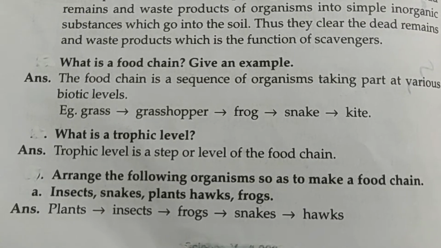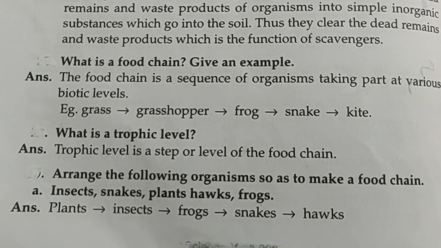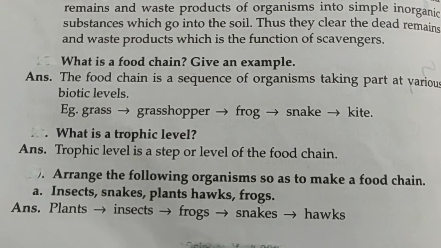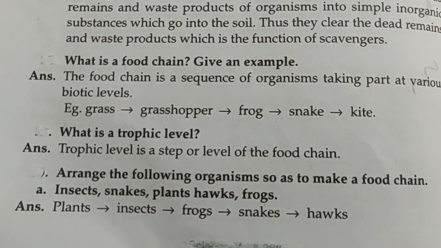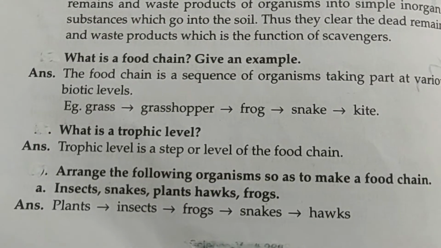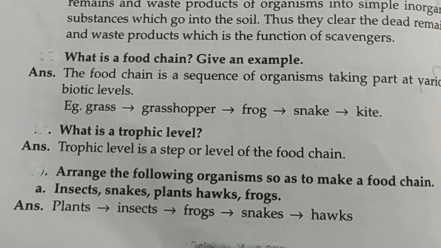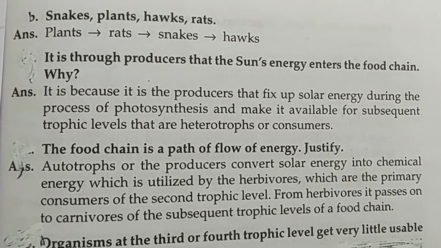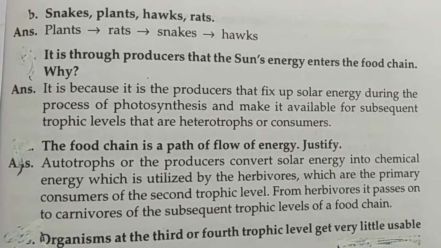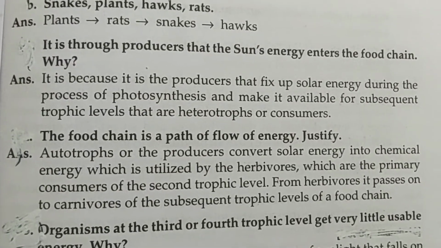Arrange the following organisms so as to make a food chain. Organisms given are insect, snake, plant, hawk and frog. So first plants will come. Plants, then insects, then frogs, then snakes and the last hawks. B. Snakes, plants, hawks and rats. Here also plants will come first. Plants, rats, snakes and hawks.